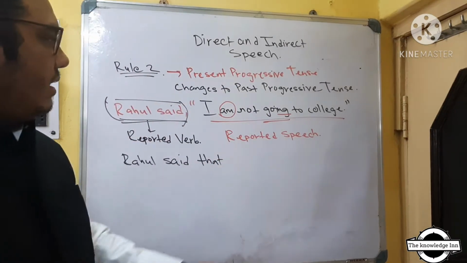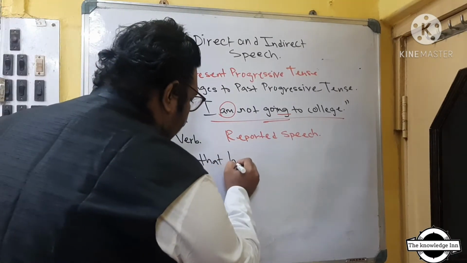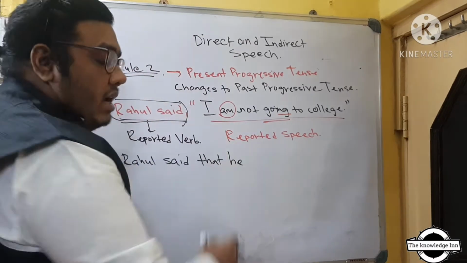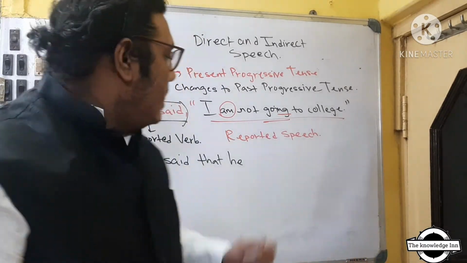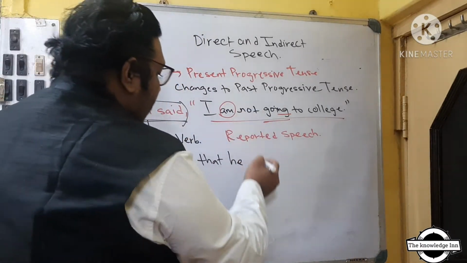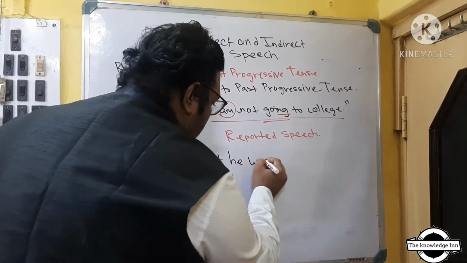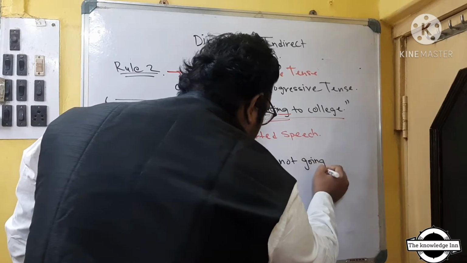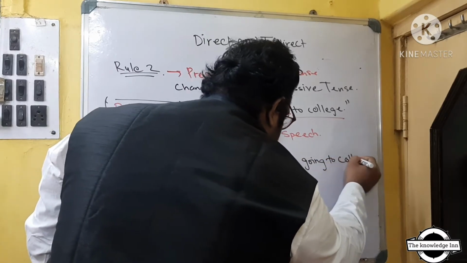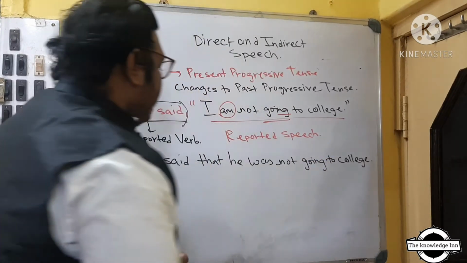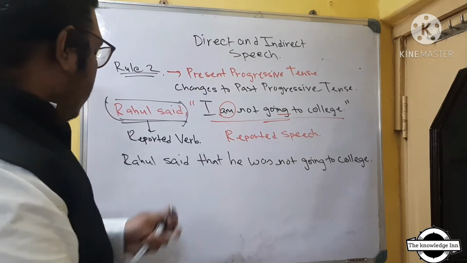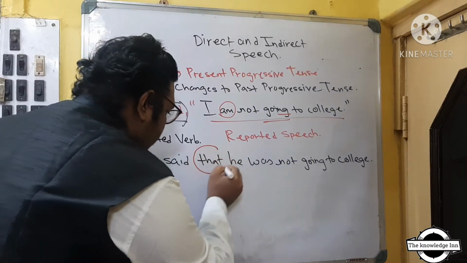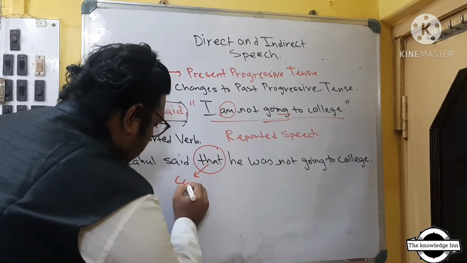Rahul said that he, I will become he, change of pronoun also takes place. I will become he, am will become to past, so it becomes was not going to college. Full stop. That is known as the connector.